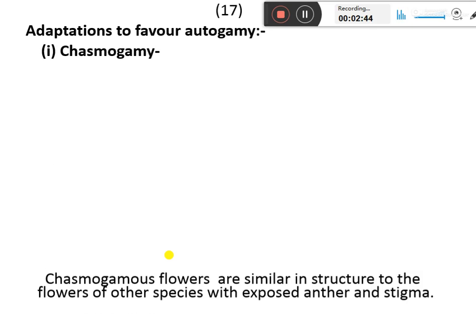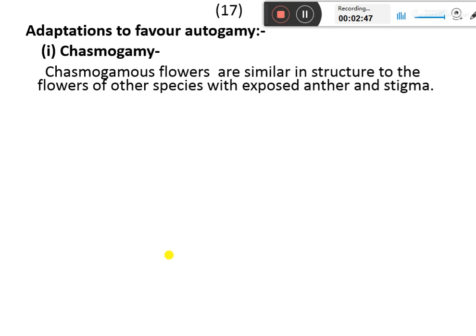The first is chasmogamy. Chasmogamous flowers are similar in structure to the flowers of other species, with exposed anther and stigma. In certain plants, two types of flowers are there. The first type are the chasmogamous flowers. They are ordinary simple flowers with open stigma and style. That is, there is a possibility of cross-pollination also, as the pollen grain of another plant may land on the stigma of these flowers.